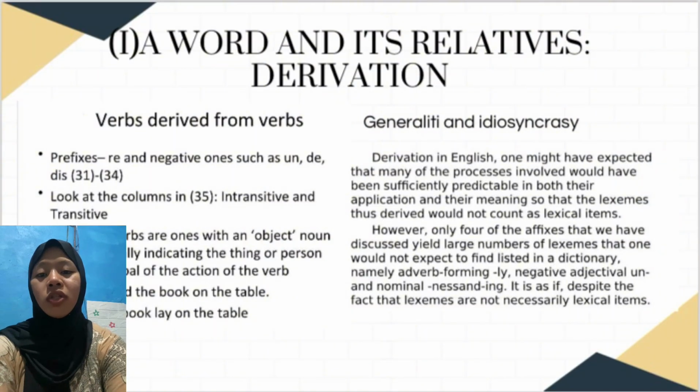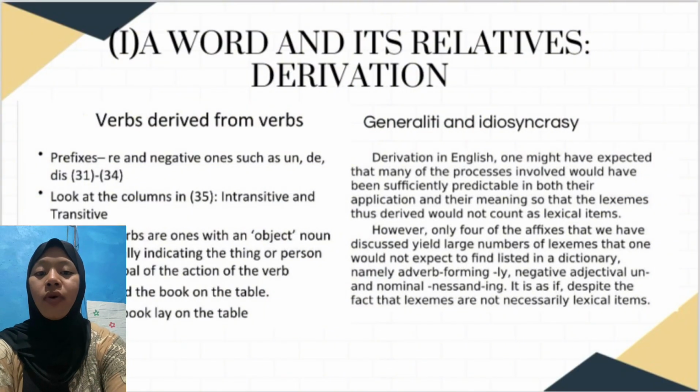The next is generality and idiosyncrasy. Derivation in English: one might have expected that many of the processes involved would have been sufficiently predictable in both their application and their meaning so that the lexeme thus derived would not count as a lexical item.